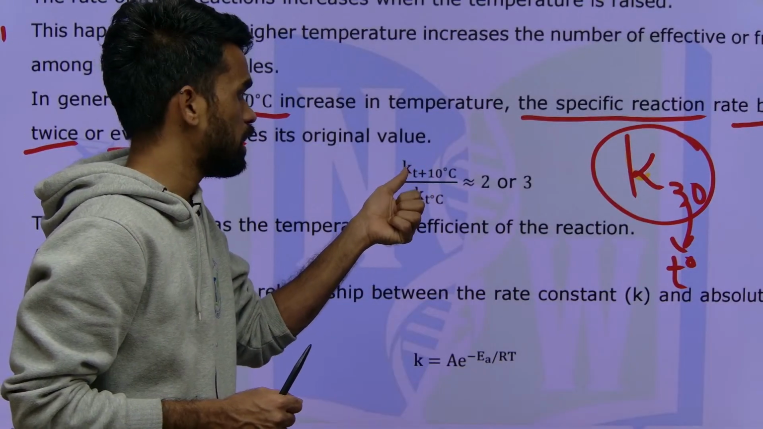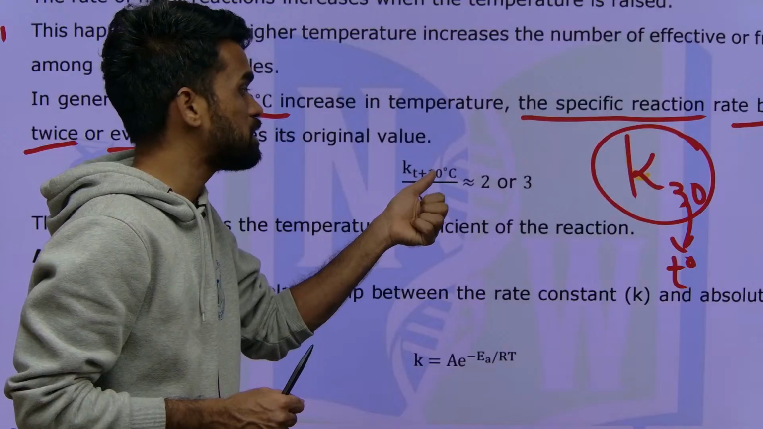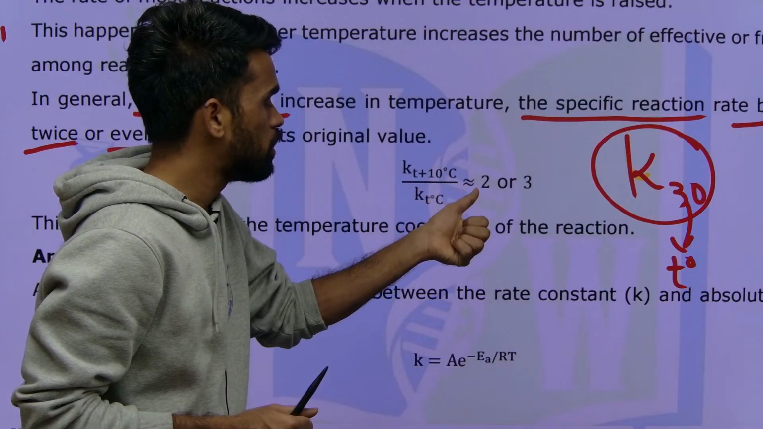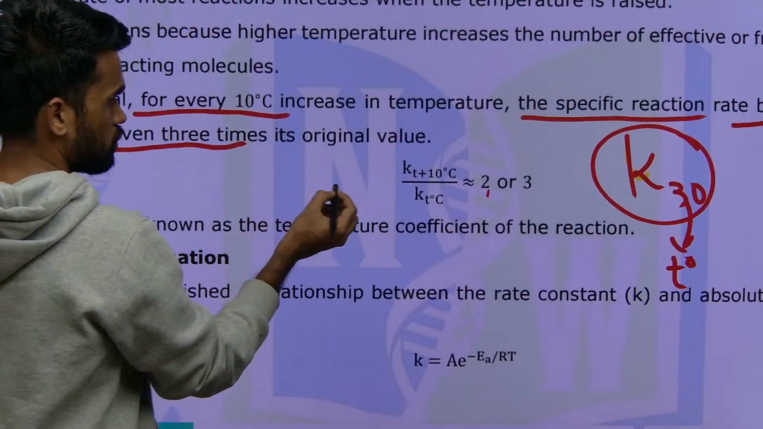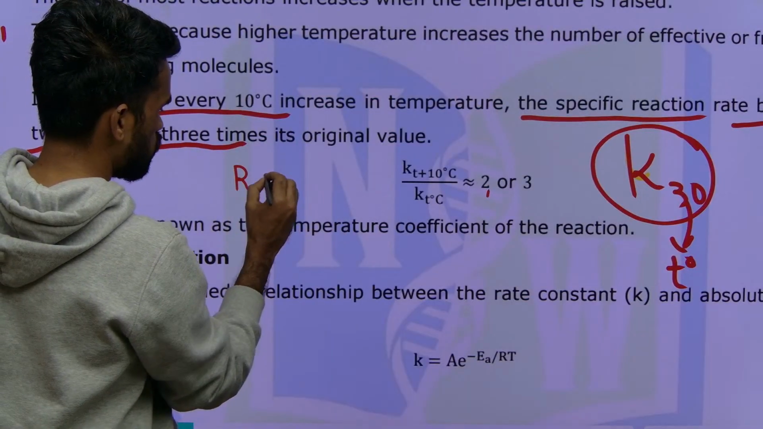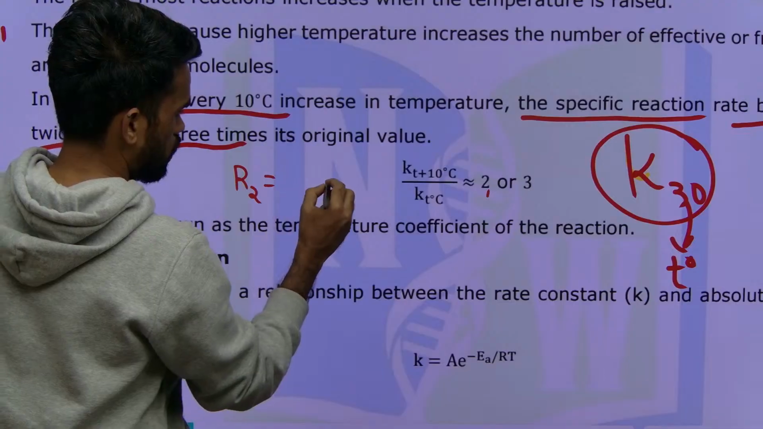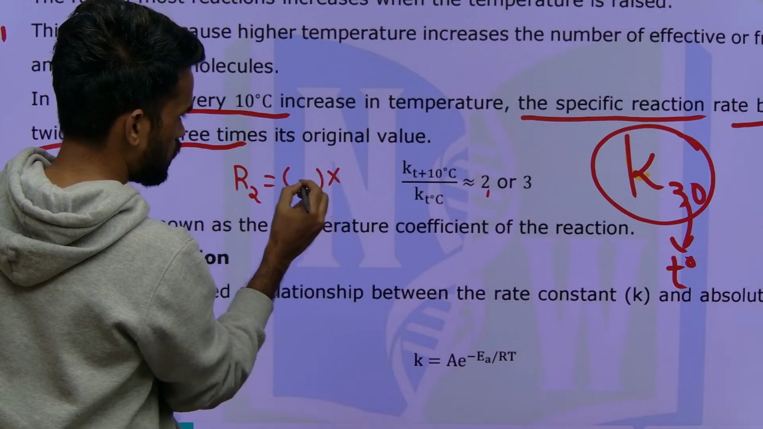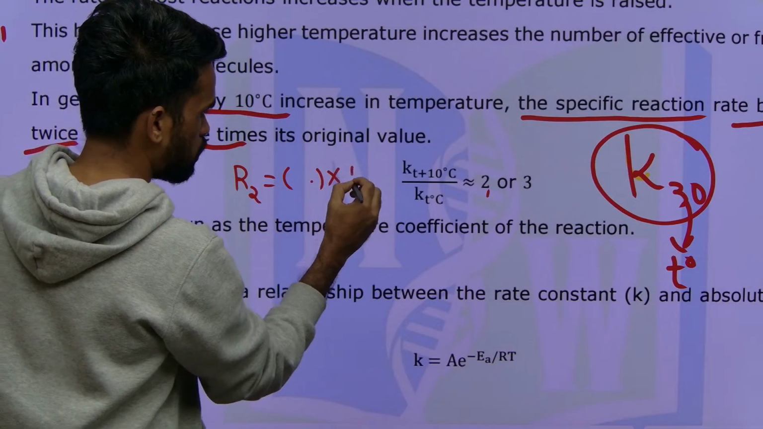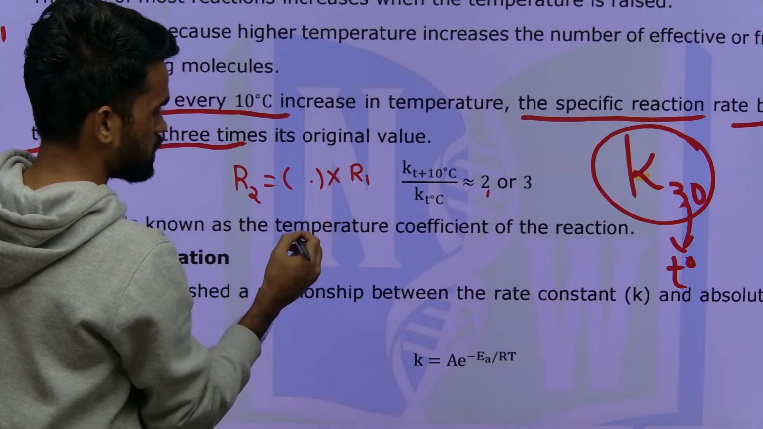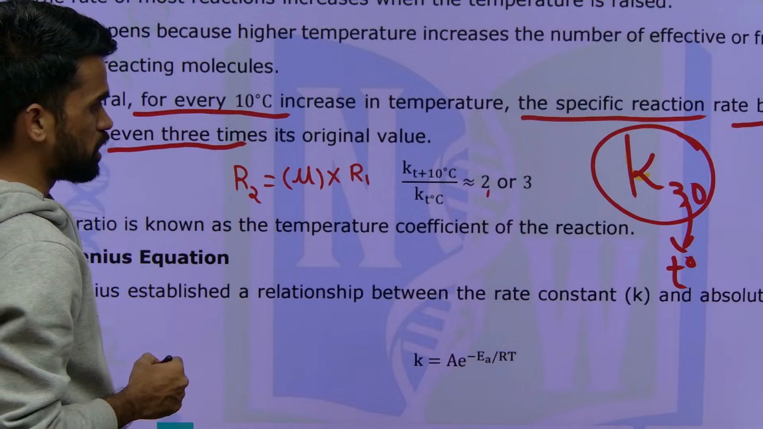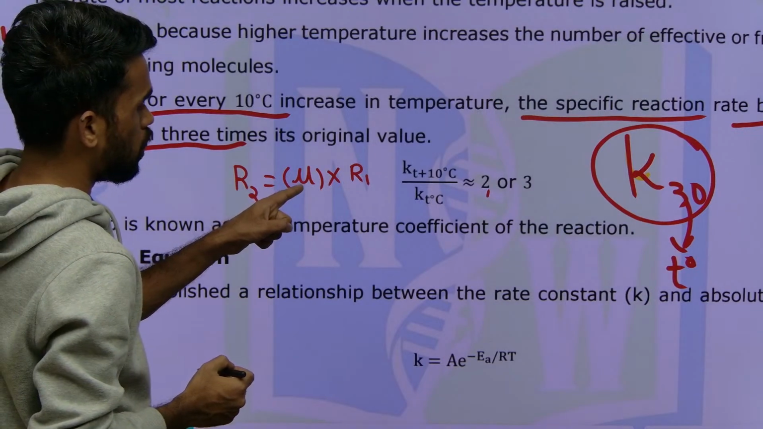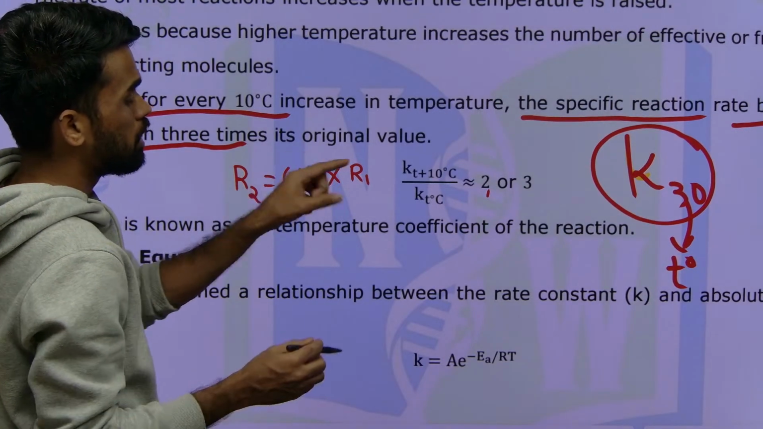So the ratio of the rate constant at T degrees Celsius and the rate constant at T plus 10 degrees Celsius is observed to be 2 times or 3 times. It means the rate R2 is equal to either 2 or 3 multiplied with R1. Here I am introducing a new term called the temperature coefficient mu. How does this mu come? Based upon the temperature difference.